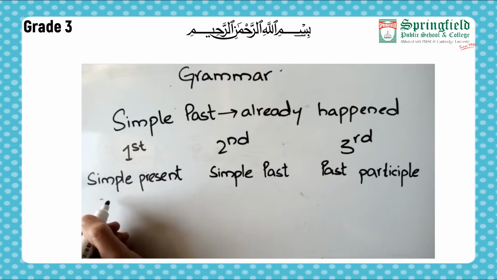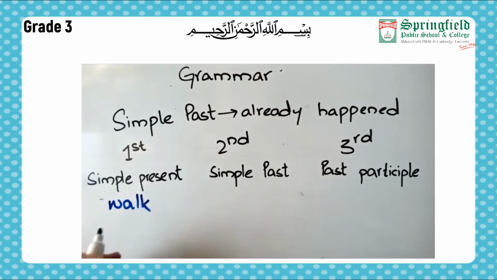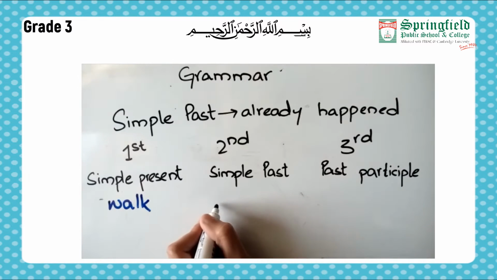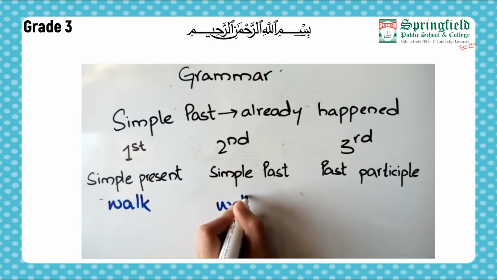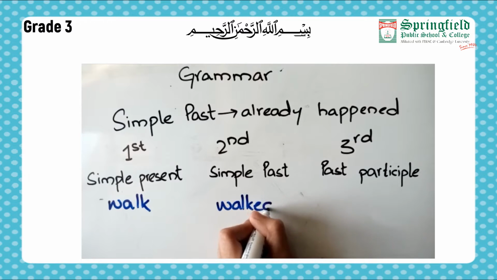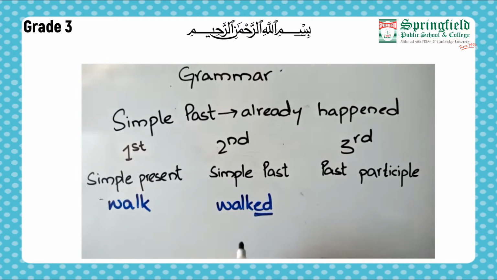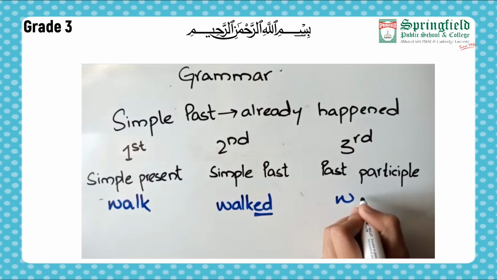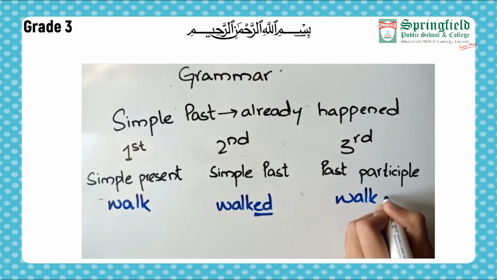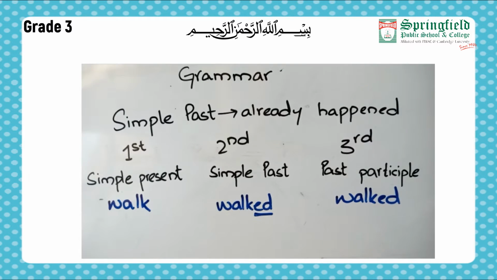Now as I told you about three forms, let's take a verb for example. Like we have got a verb walk. In simple present we say walk. When we are talking about simple past, we add ed to indicate that the event has happened. Like I walked the pathway, something that already happened. And for past participle, we also say walked.